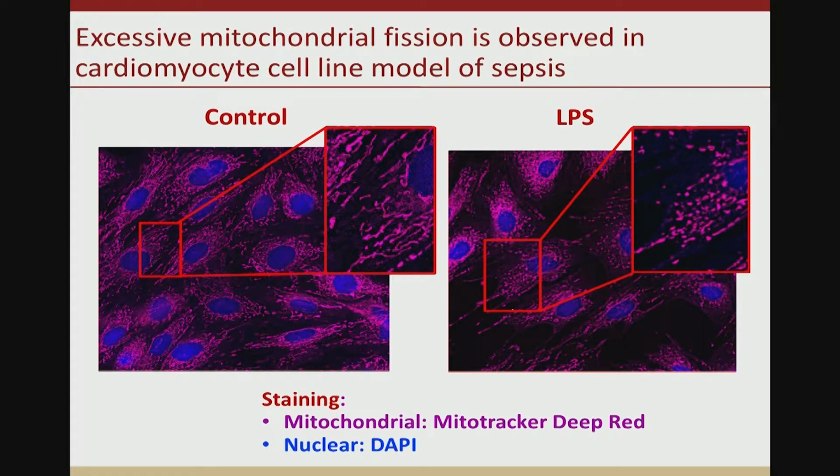Results from our experiments showed that there is a change in morphology seen under the septic condition in these cardiomyocytes, where we see a change from more elongated, networked mitochondria, which you're seeing in these co-stained images, to more punctate, round-like mitochondria, which is suggestive of a fragmented phenotype.